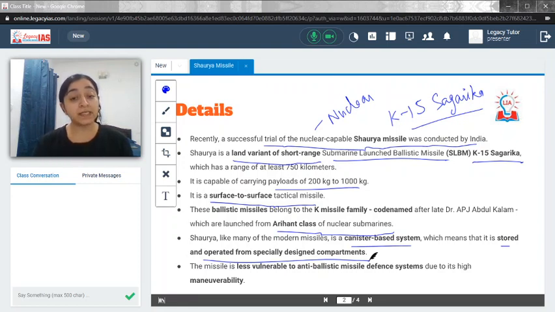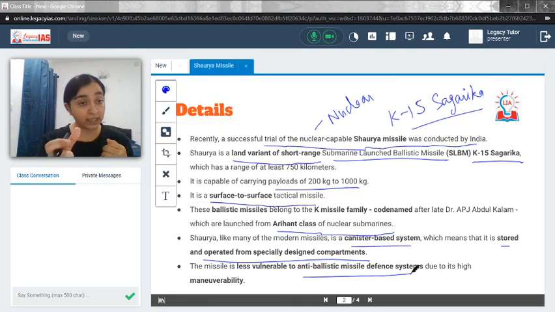This missile is less vulnerable to anti-ballistic missile defense systems. This is a very important factor, and it is going to provide India a lot of capability. What happens when they target enemy territory?